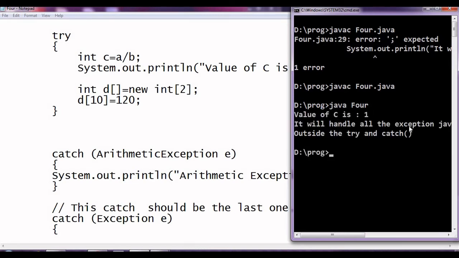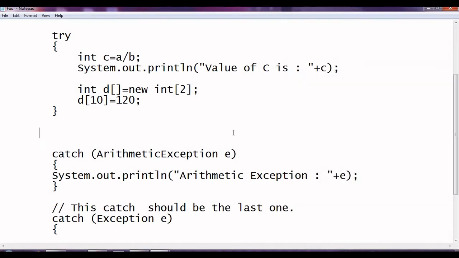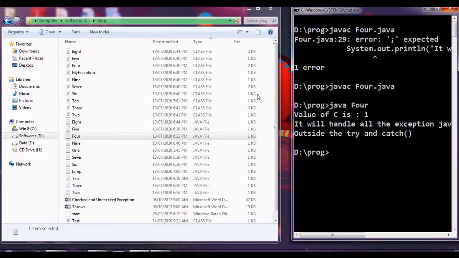Value of C, it will handle all the exceptions. That's a general purpose exception, and outside the try and catch. So this is basically a general purpose catch.